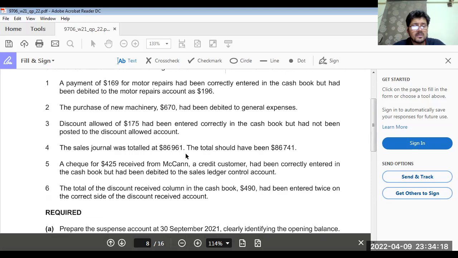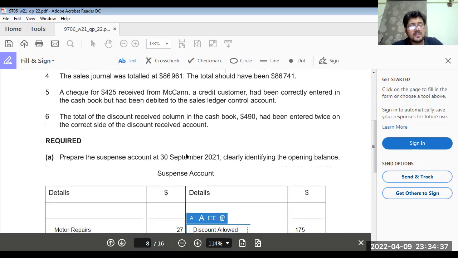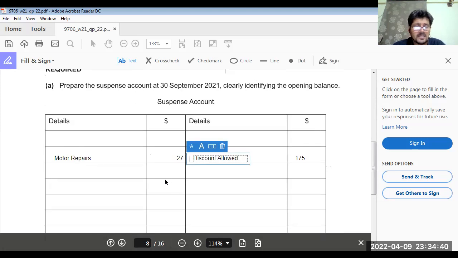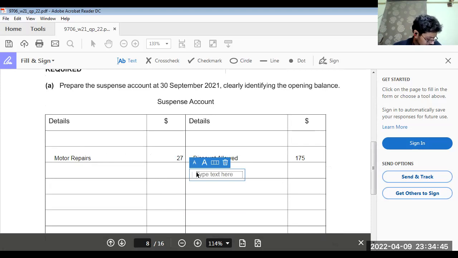Now the sales general total was 86,961. It was posted at 86,741. The difference is 220, so sales were overstated by 220 in the sales general. To decrease sales, we have to debit sales. So we credit the suspense account, with the reason sales, 220.